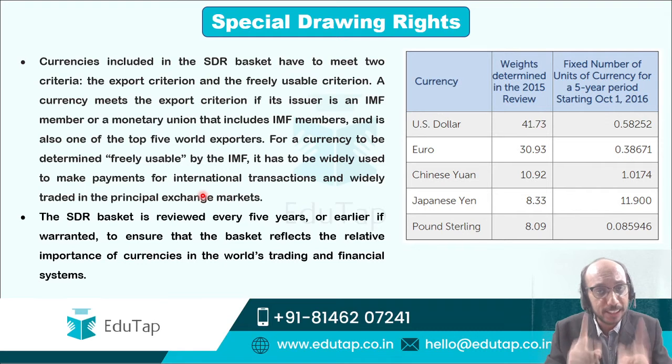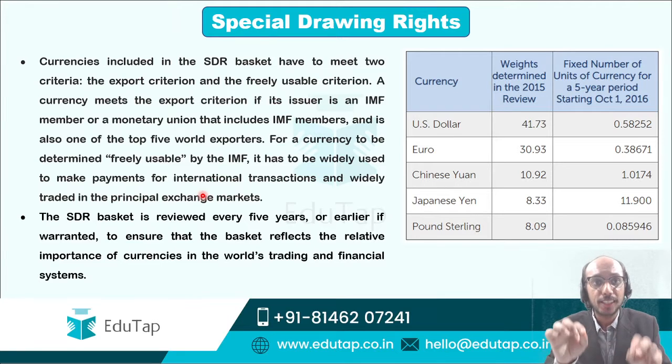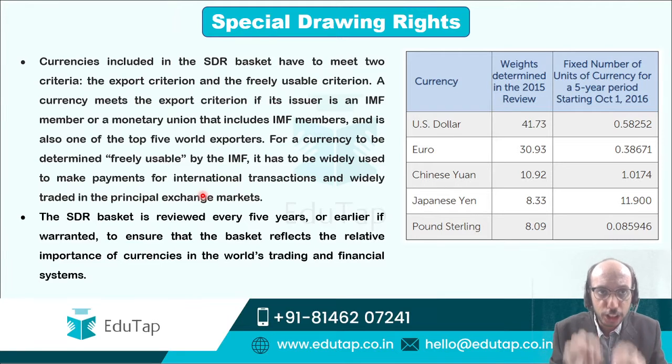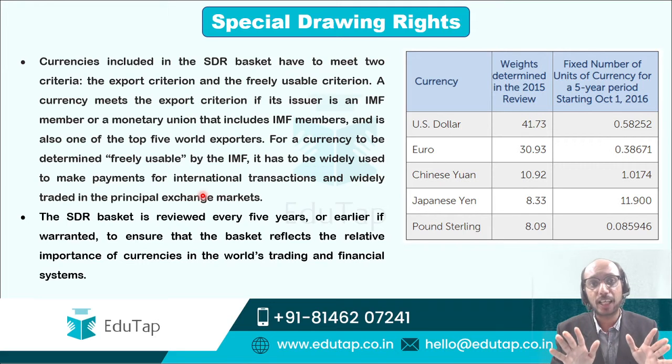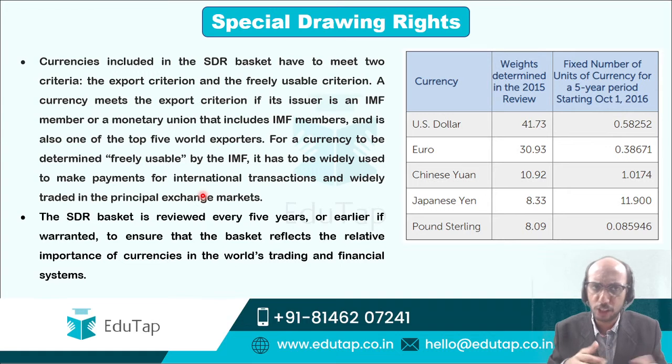So why was Chinese renminbi included in the basket to determine the value of SDR? Because China is one of the largest exporters in the world, you may say the top exporter in the world, and Chinese renminbi is available in principal exchange markets, is used and is traded. Therefore, it is an important currency. Therefore, it has been made a part of the SDR basket. This SDR basket of currencies is reviewed every 5 years or wherever the need arises to review this basket.